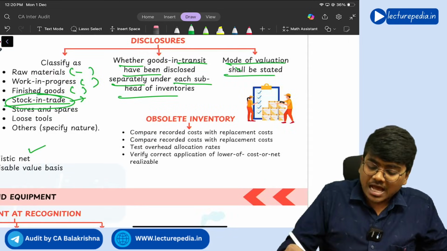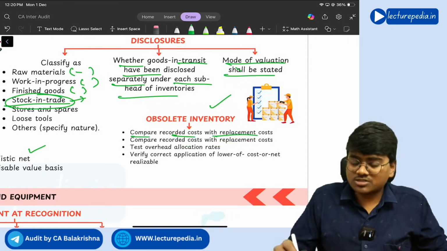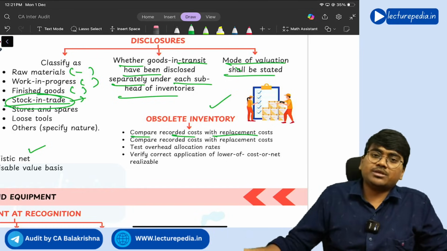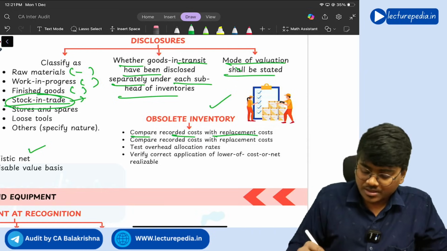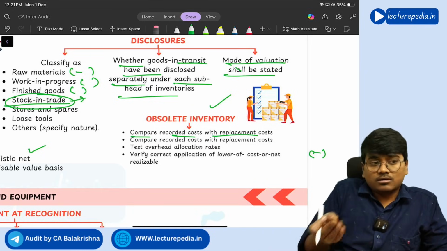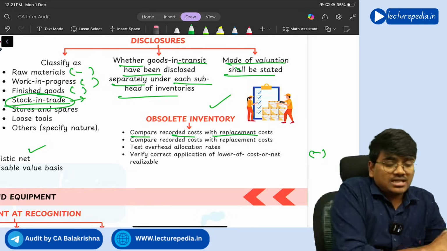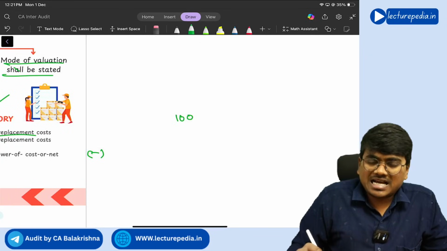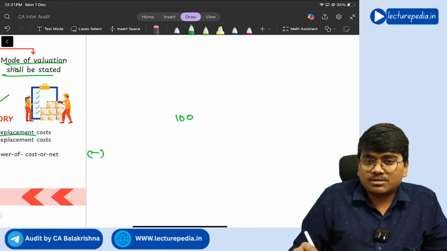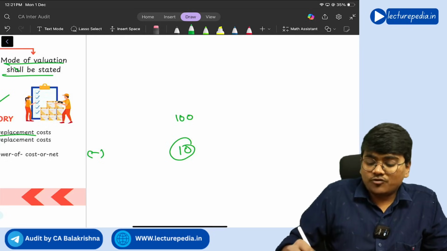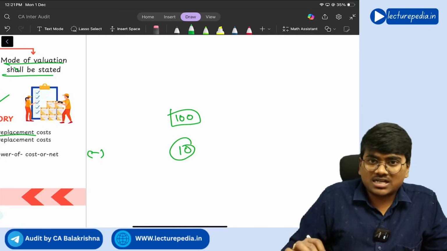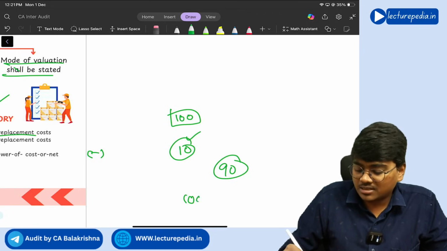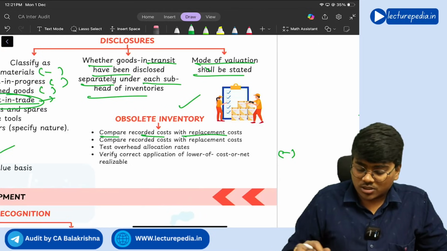Next, with respect to obsolete inventory, you need to compare recorded cost with the replacement cost. Replacement cost means if you purchase the same item in the market, at how much price you are going to get. Reduce the realizable value by selling this damaged good. See, actual value of good is 100 rupees, but it has got damaged. So if you sell this in the market, you will get only 10 rupees. Now if you purchase the original good, it will cost 100 rupees. So to replace this, you will have to incur 90 rupees, right? 100 minus 10 rupees. So this is the replacement cost.